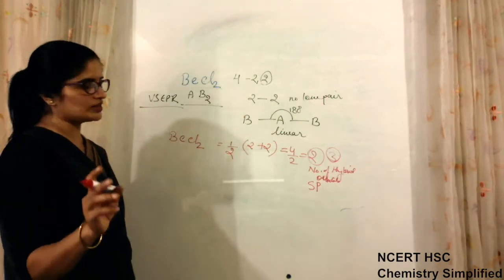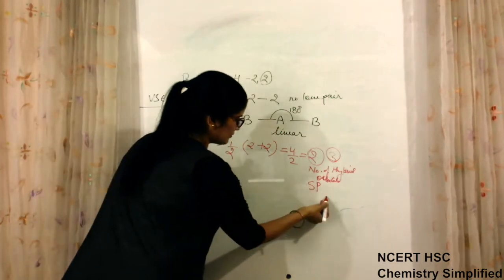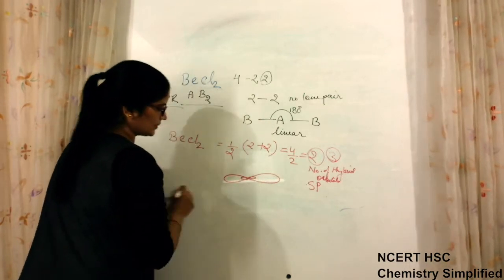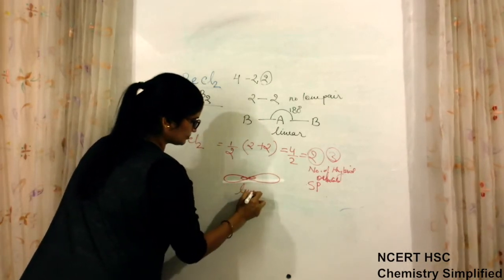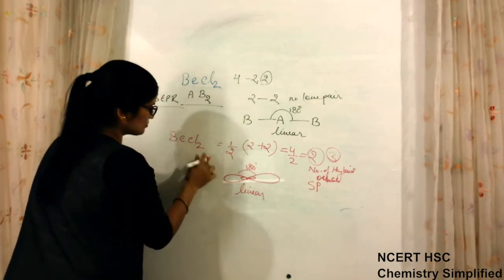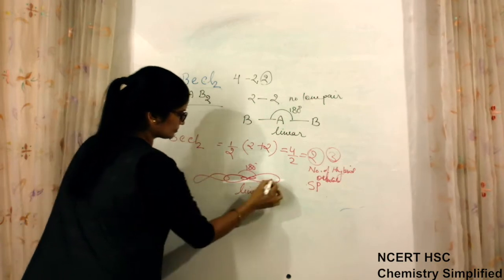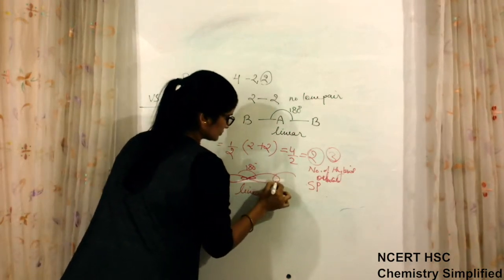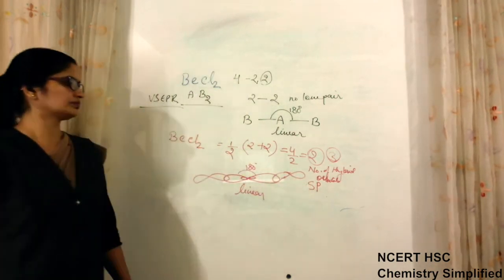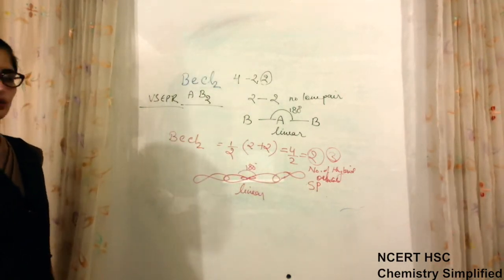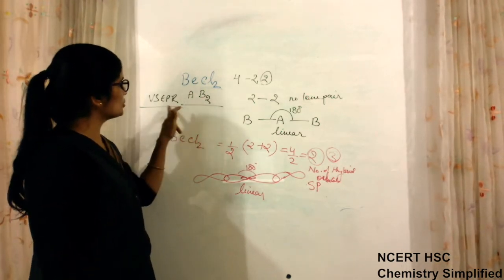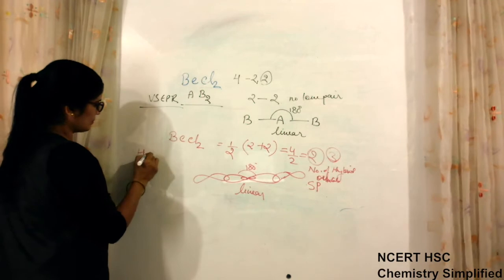Whenever hybridization is SP, 1 S and 1 P, the shape will remain like this, with small lobes inside. This shape is linear, the angle is 180 degrees, and the side chlorine atoms are bonded like this. So the conclusions are the same. You can just see, whether we do VSEPR or we do hybridization, the results are the same.